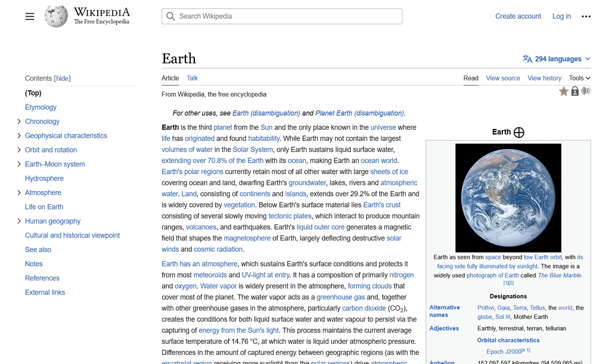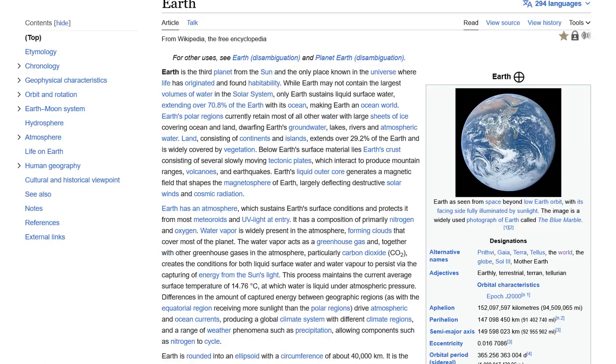The current page is the Wikipedia article for Earth, the third planet from the Sun and the only place known to have life in the universe. There are 39 links on the page, but none of them seem directly related to Adolf Hitler. To get closer, we need to navigate to a different page. I recommend clicking link number 4, Space, because it is a broad topic that could potentially lead us to articles related to Adolf Hitler's life and his connection to space exploration.